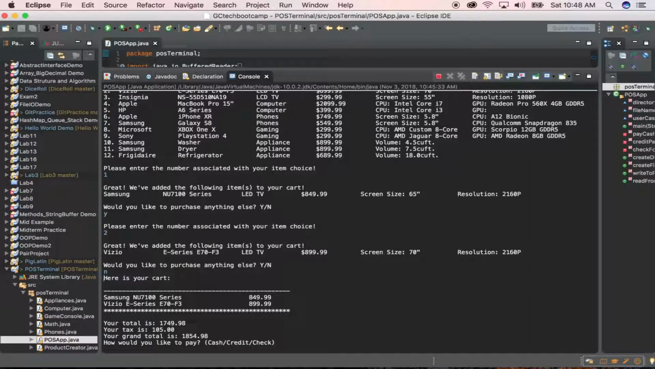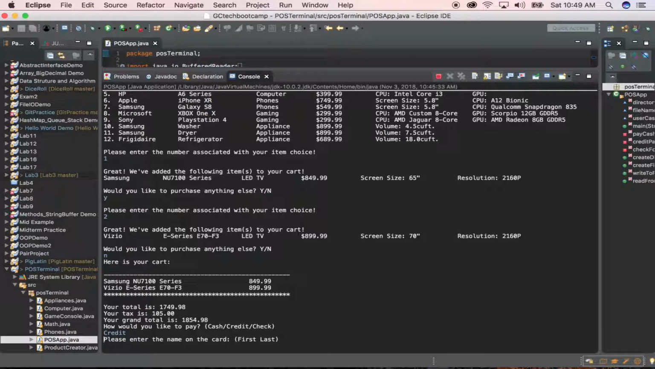One's $849.99, the other one's $899.99, and our total is $1749.98. And then we also had to add in sales tax as well. So our sales tax comes out to $105, and then the grand total is going to be $1854.98. So we have 3 forms of payment that we can choose to pay with. We can go cash, credit, or check.